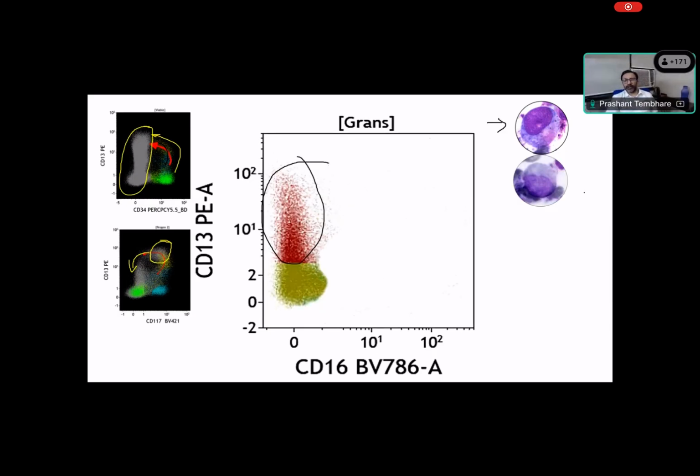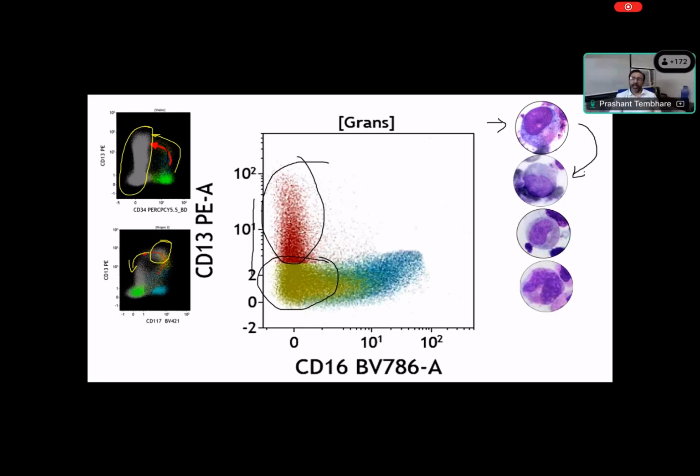Now the next stage is the myelocyte. At the myelocyte stage, CD13 is lost. You can see CD13 has become negative, but CD16 is still not positive. One marker antigen is lost, but the other antigen has not appeared. So this is promyelocyte to myelocyte. Now we have the next stage where CD16 starts appearing. You can see this is weak expression because it's close to zero. Then it increases in intensity, up to this level, but CD13 is negative. You can see CD13 is negative.